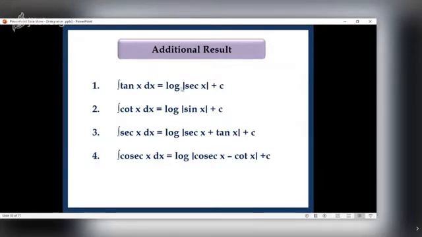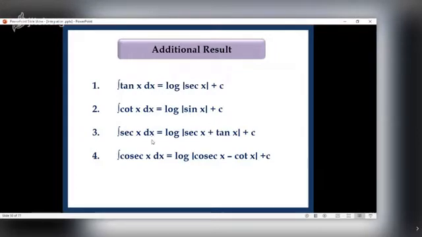Let us find the derivative of log of sec x. What is the derivative of log? It is 1 upon. So the derivative of log of sec x is 1 upon sec x into the derivative of sec, which is sec tan. So sec tan upon sec gets cancelled, and for that we get tan. And therefore integral of tan x is log of sec x, mod of sec x rather, plus c. The same logic can be given for integral of cot x, which is log of mod of sin x plus c.